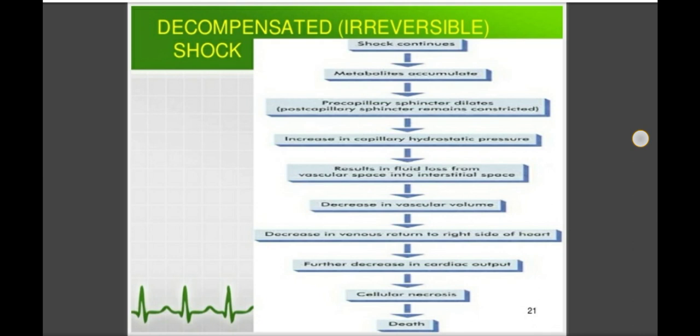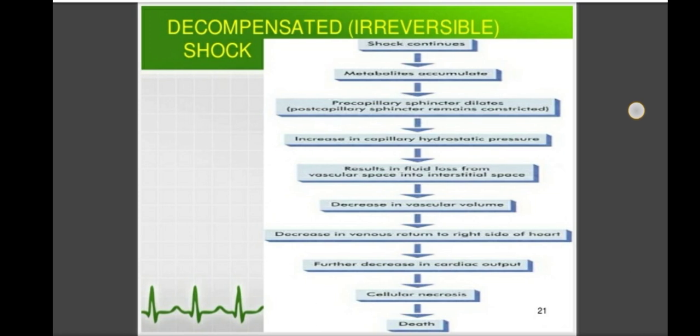As the fluid comes out from the vessel into the interstitial space, there is decrease in the vascular volume, and the decrease in the vascular volume causes the decrease in venous return to the right side of the heart.